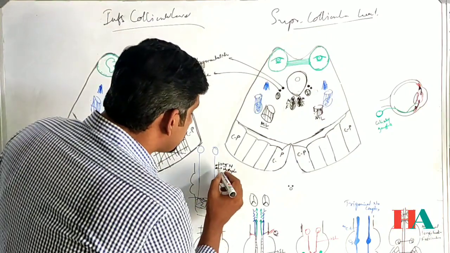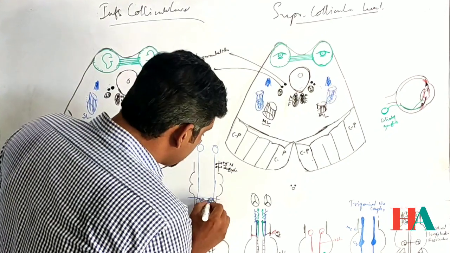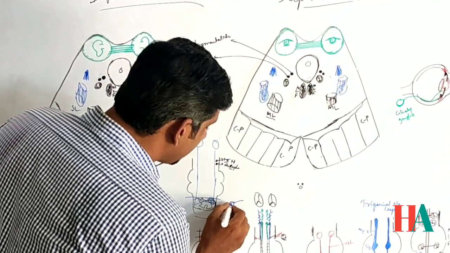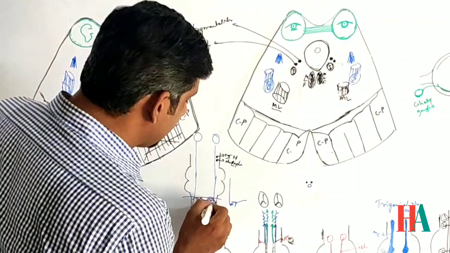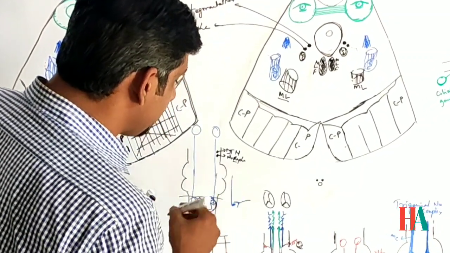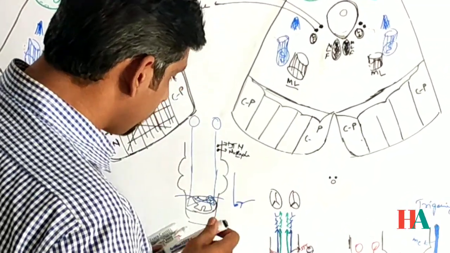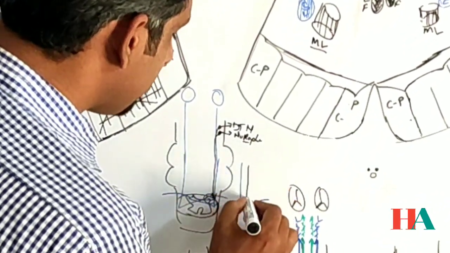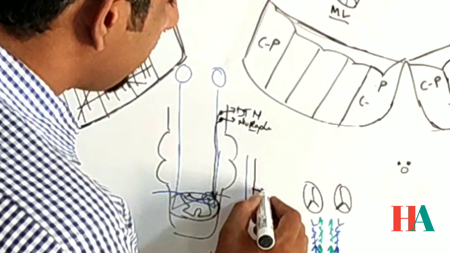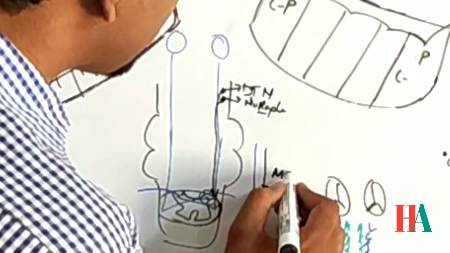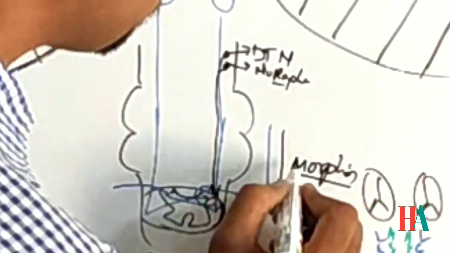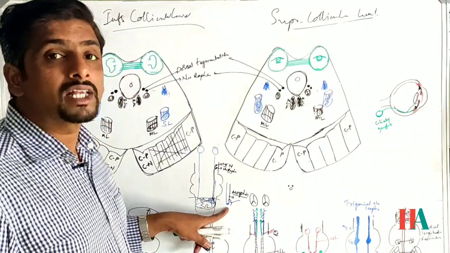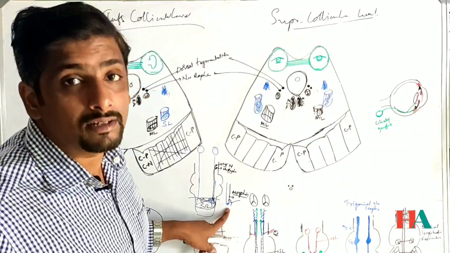So I will draw this one here. The neuron is going to end here, and the secondary neuron is going to carry on. For example, the fibers running from these two will come here and end, and they release morphine-type substances. As we know, morphines are painkillers.